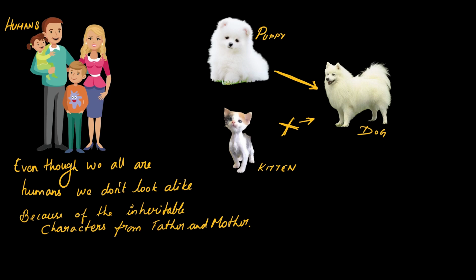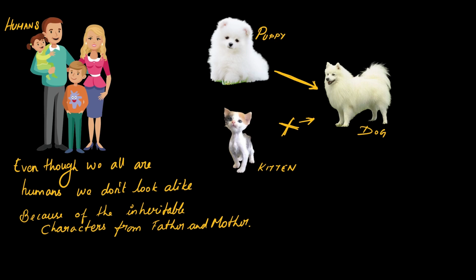Here, to understand this, I have given a certain example. See, there is a puppy and a kitten. The one resembling the dog is definitely the puppy, no? So the puppy has got all the inheritable characters from its parent dog. The kitten cannot get them from the dog because its parent is completely different. So the young ones will get the inheritable characters transmitted only from their parents.